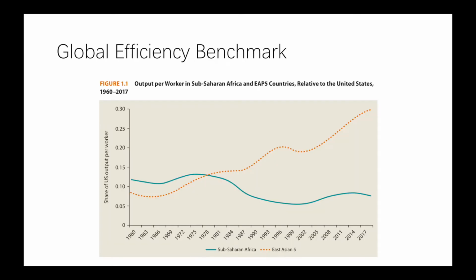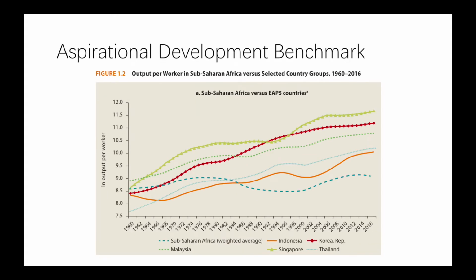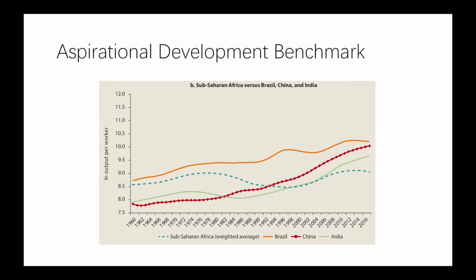In terms of the overall growth performance, SSA has failed to catch up with both the global efficiency and aspirational development benchmarks over the past 6 decades. The contrasting evolution of labor productivity in SSA and EAP5 indicates not only differences in the pace of capital accumulation, but also a growing divergence in TFP between the 2 regions. SSA's labor productivity also fell behind 3 major market economies, Brazil, China, and India.